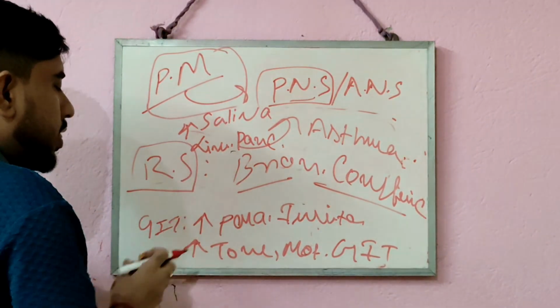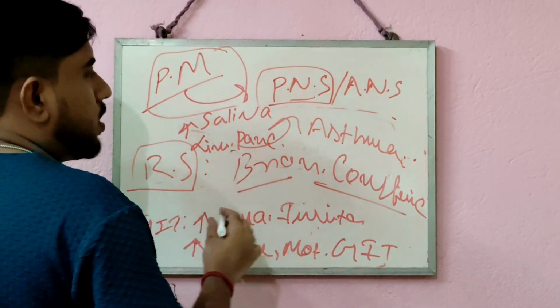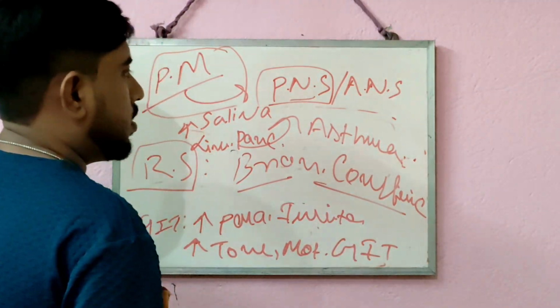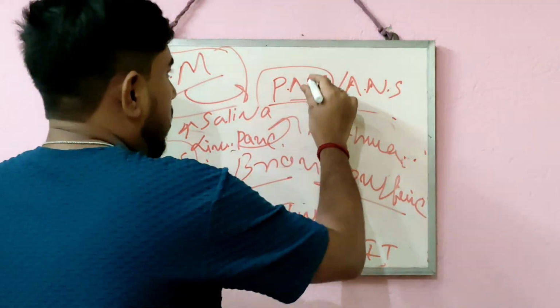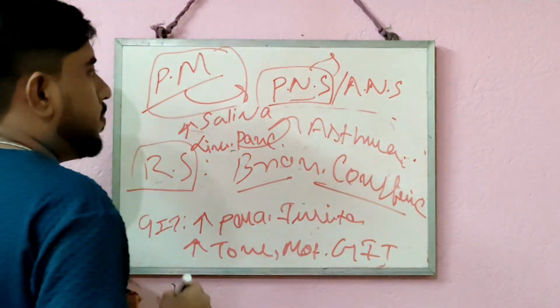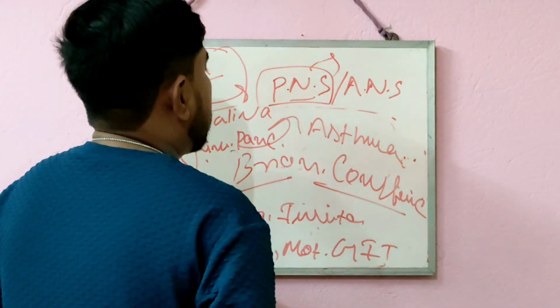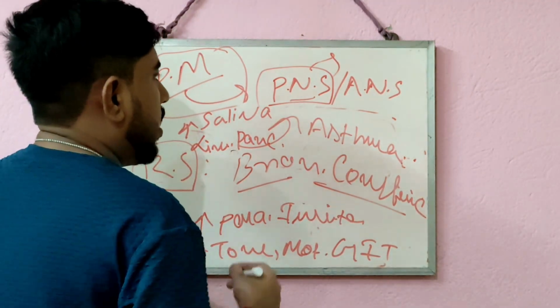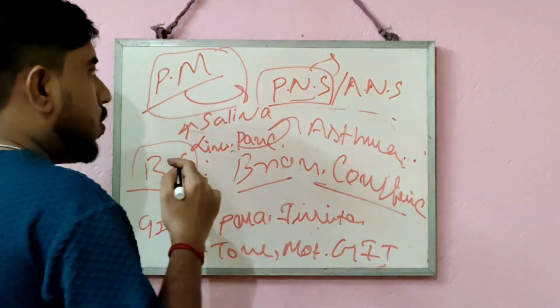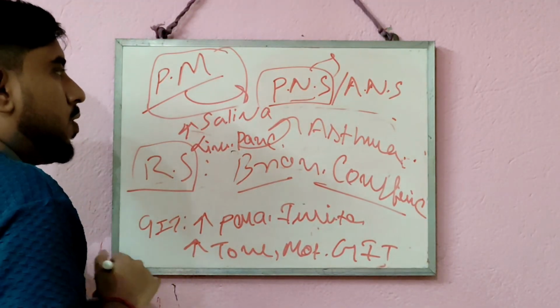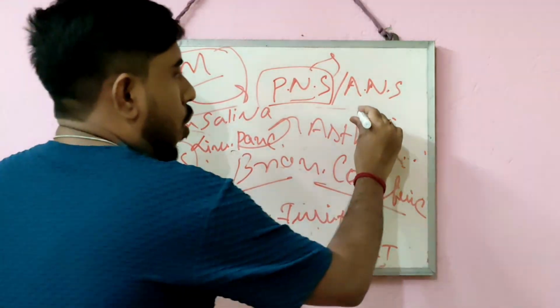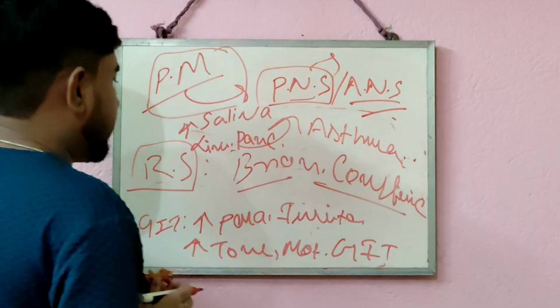To get into the details about the physiological action of the autonomic nervous system, and the comparison between the parasympathetic and sympathetic nervous systems and their physiological actions, you can refer to my previous video about the introduction of the autonomic nervous system.